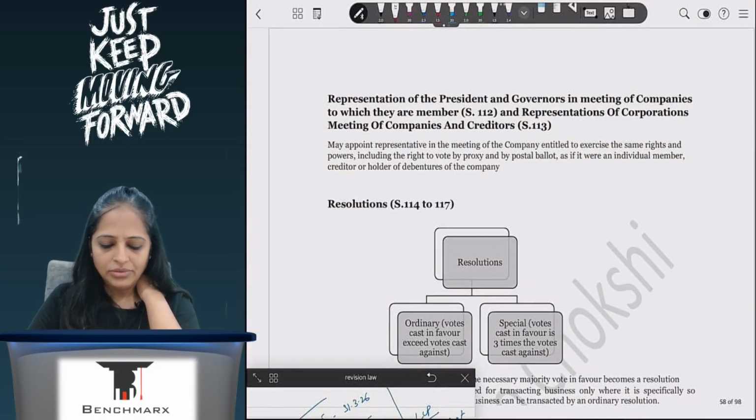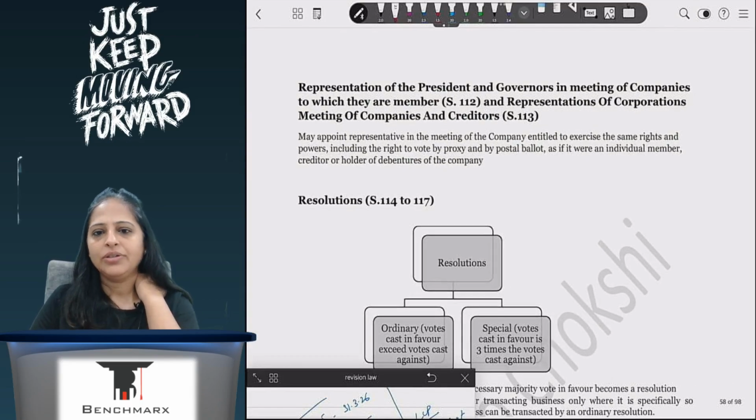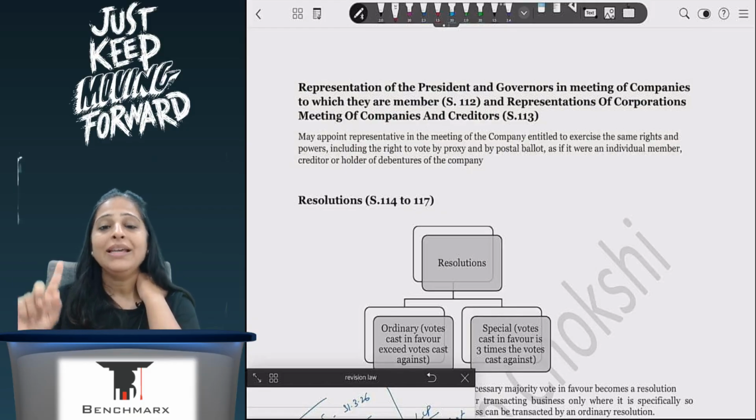Okay, if I am a president or governor, or if I am a corporate, then I will have representatives appointed, because I cannot go and vote and be at all meetings because I have other important things to do. If I am appointing a representative, he will act like a member. He will not be my proxy. He will act like a member. He can appoint a proxy if he wants to.